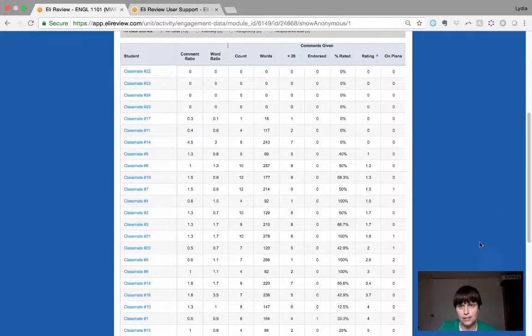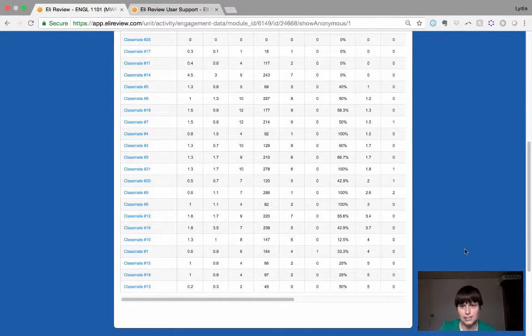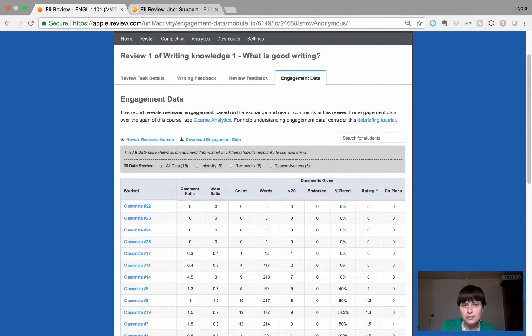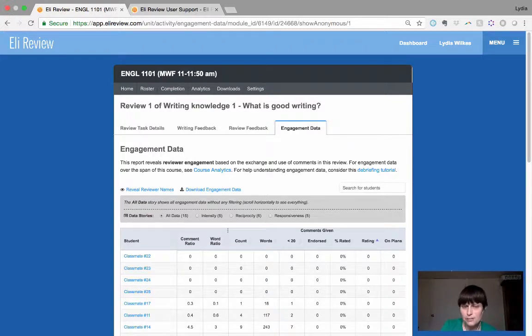I can also figure out who is giving lots of 5-star ratings. It's these folks right here. So these were the folks that I might need to go back and look at this and say, are they being really generous with that 5-star? So I just have a few little interventions here. These are a few emails, really, and it doesn't take long. It took me just a couple minutes to nudge my late writers, and that gets them on task. Hopefully that gets them not falling behind right away.